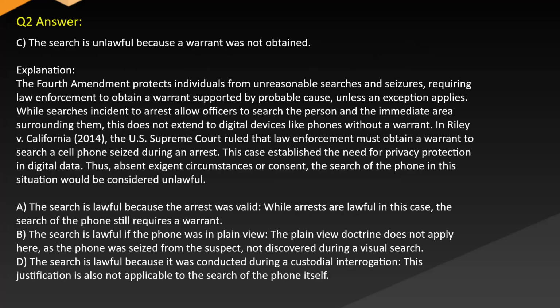Answer: C. The search is unlawful because a warrant was not obtained. Explanation: the Fourth Amendment protects individuals from unreasonable searches and seizures, requiring law enforcement to obtain a warrant supported by probable cause, unless an exception applies, while searches incident to arrest allow officers to search the person and the immediate area surrounding them. This does not extend to digital devices like phones without a warrant.